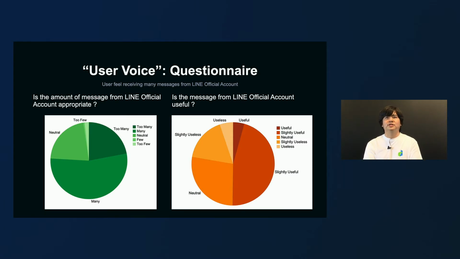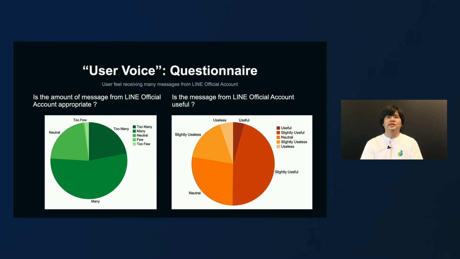We first conducted user surveys to grasp the issue qualitatively. Please take a look at the green pie chart on the left. We've asked users how they feel about the number of the OA messages they received. The chart indicates over 75% of the users feel they receive many messages.